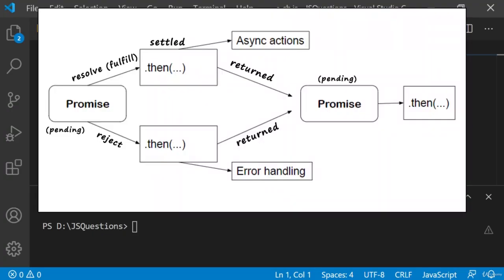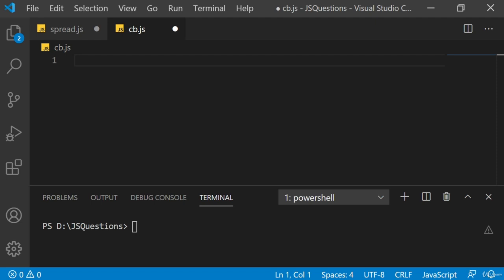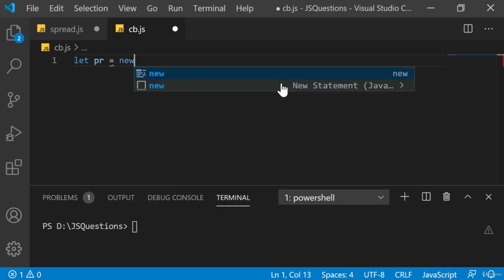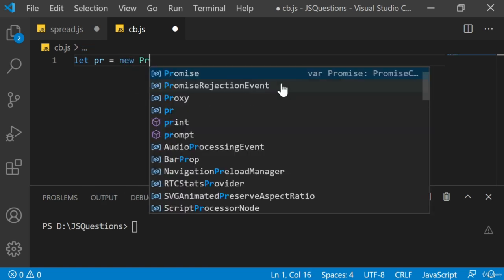In short, when there is a success, you return resolve, and to return failure, you actually use the reject, which updates the state as resolved or rejected. Now let's see the syntax of promises in detail as well. Let's try to create an object with a promise. So I'll say let PR is equal to new Promise.